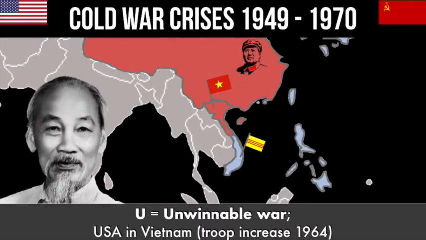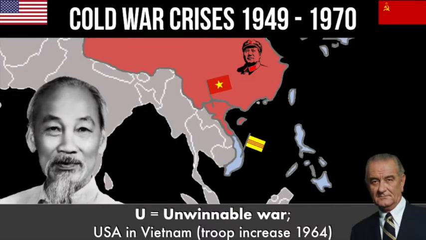That all changed in 1964 when the new US president, Lyndon B. Johnson, was told that an American ship had been fired on by North Korean communists. This actually turned out not to be true, but it was the perfect excuse for Lyndon Johnson to begin increasing the number of troops in Vietnam.